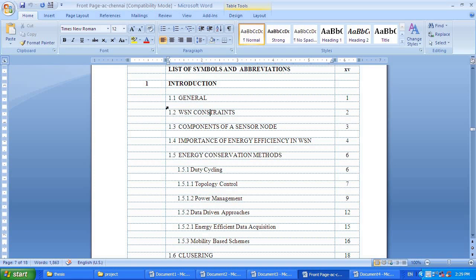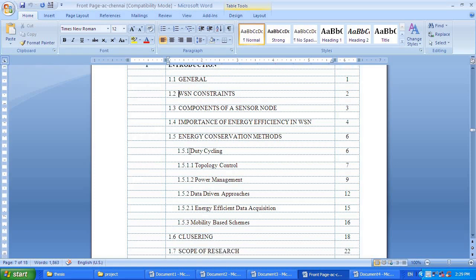Okay. Here also you can see this. 1 introduction, 1.1 general, 1.2 WSN constraints, all are aligned in the same way. When it comes to 1.5.1 duty cycling, you can see this text has some sort of gap here. Here 1.5 is a heading and 1.5.1 is a subheading of heading 1.5. So you need to give some sort of gap like that.